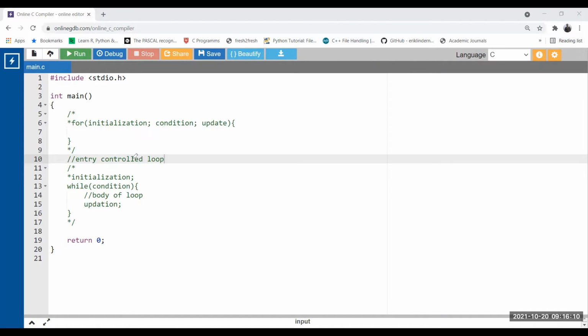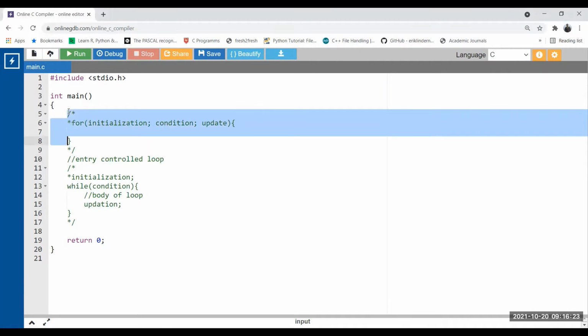Okay, so let's see the implementation of the while loop in detail, one by one. So now let's remove the for loop. Let's keep only the while loop in this file.